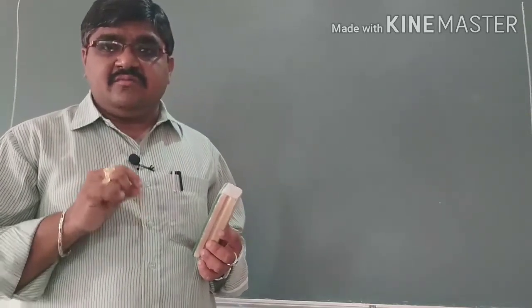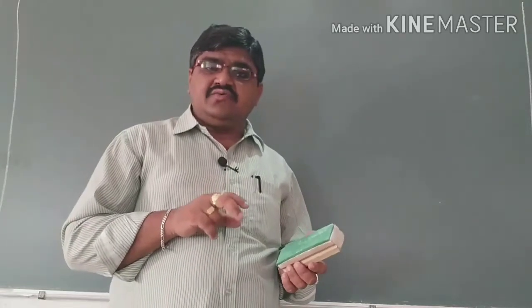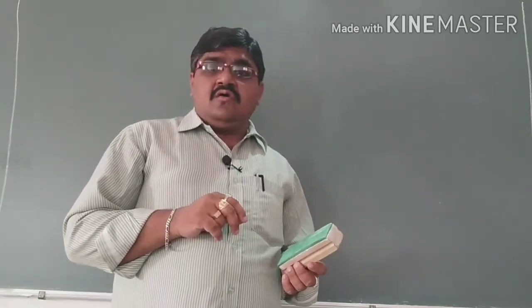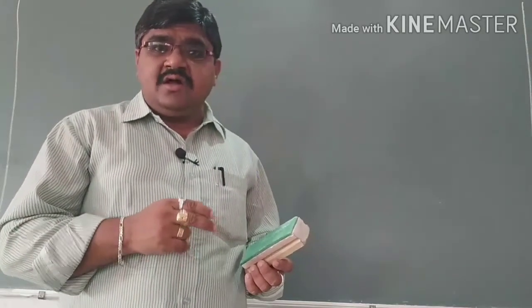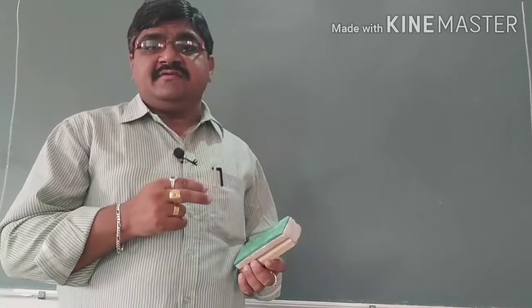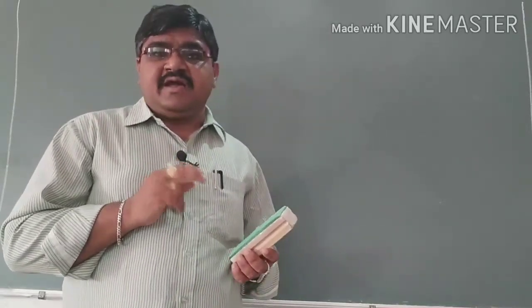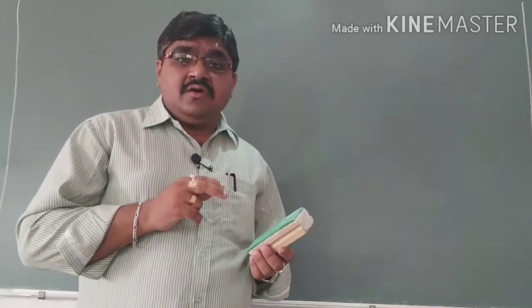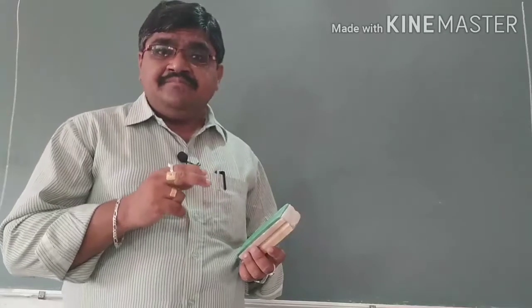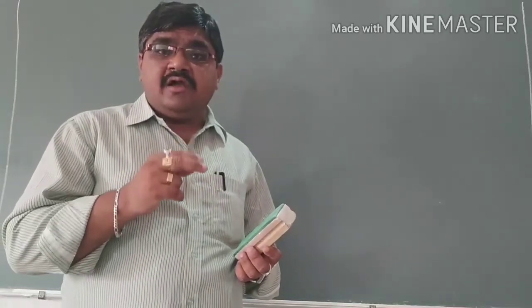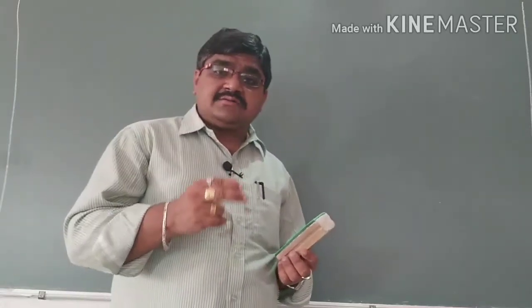We also studied that, according to body temperature, organisms are classified into two types. One is homeothermic organisms, which we can call warm-blooded organisms or endotherms. The second type is poikilothermic organisms, which we can call cold-blooded organisms or ectotherms.